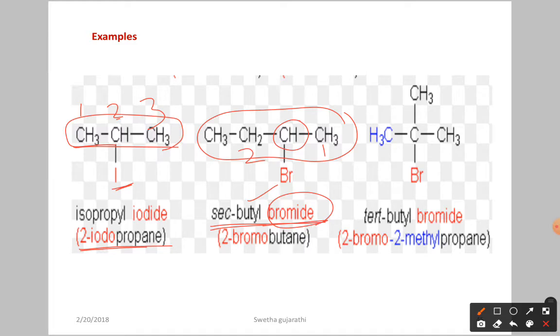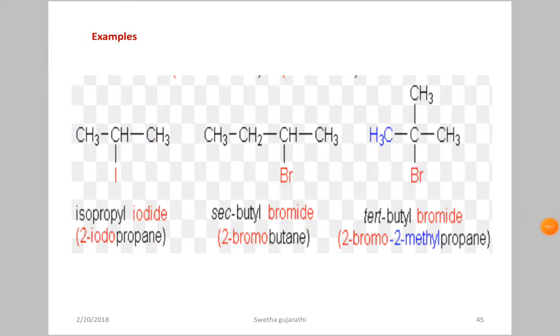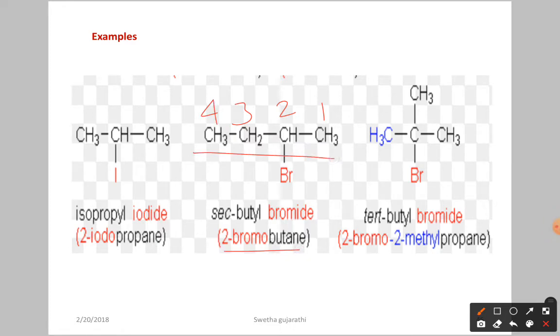If you go for the IUPAC nomenclature, if you start the numbering 1, 2, 3, 4, we have the second position, so 2-bromo. You may ask, can you give the numbering from this side? Here the substituent has to get the lower number. If you give it from this side, you are going to get 3-bromo, but 3-bromo is wrong. So you have to start the numbering in such a way that the substituent gets the lower number. So 2-bromo, 4 carbon atoms are there, so the parent chain alkane is butane.